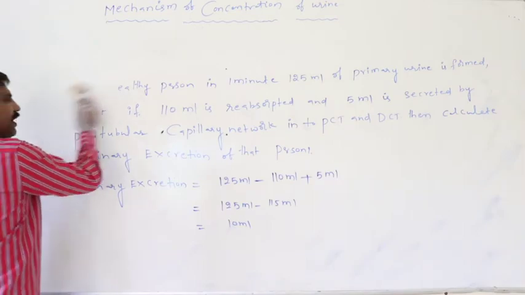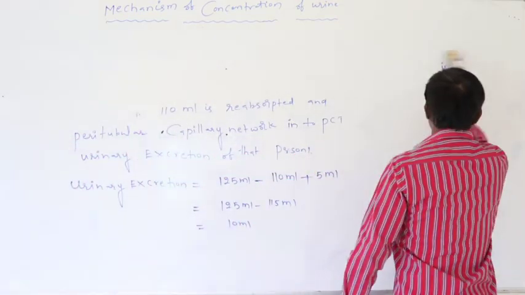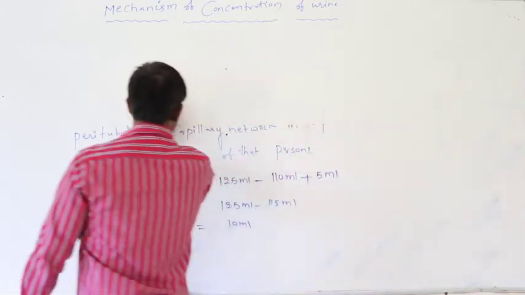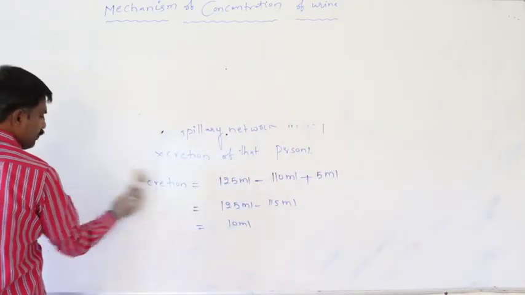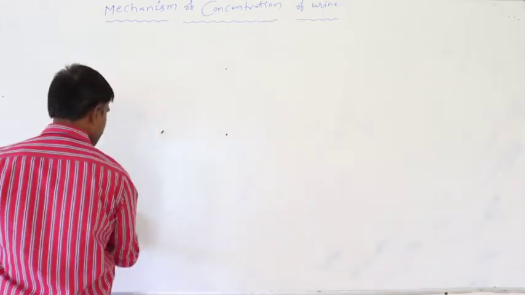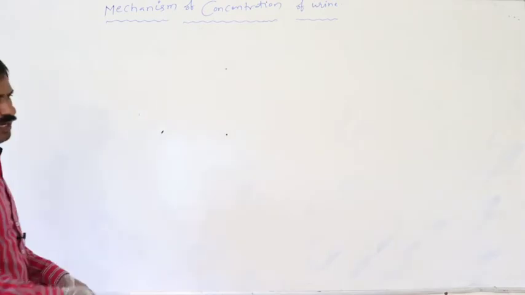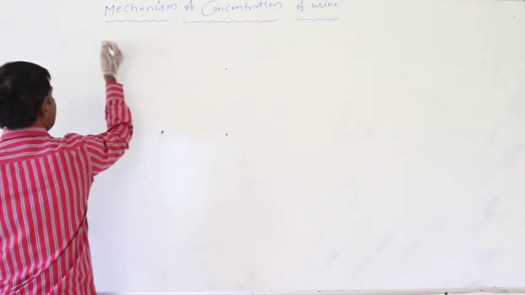So definitely to better explain the mechanism of the concentration of urine, we have to observe three principal steps. We can explain this mechanism of the concentration of urine by three steps.